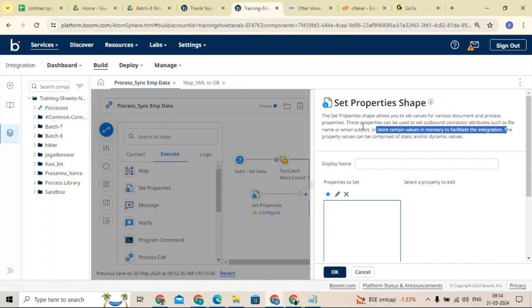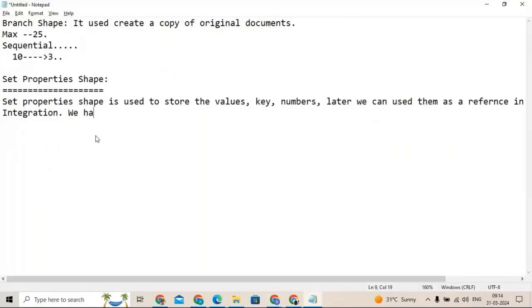One is the document level properties, and the second one is the process level properties.